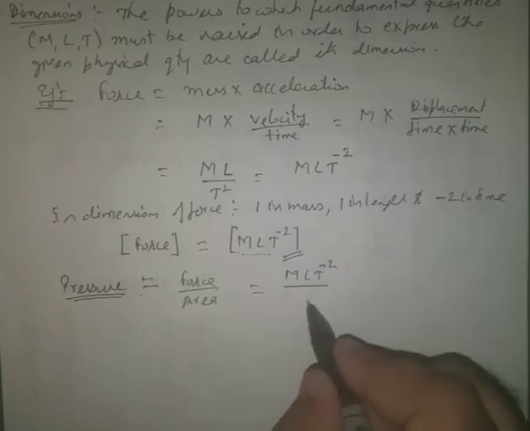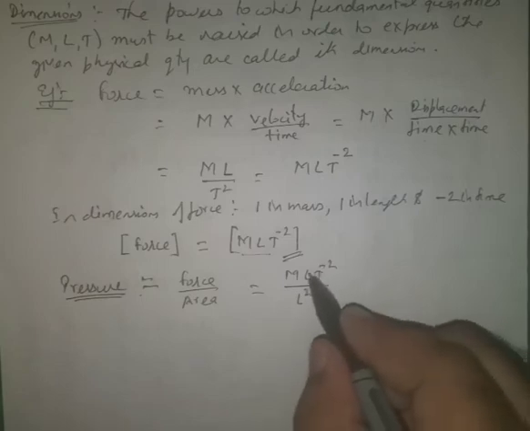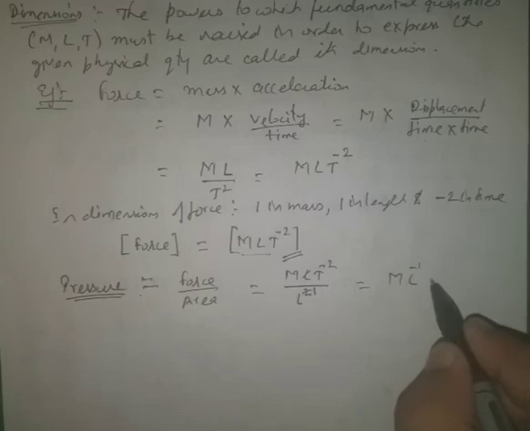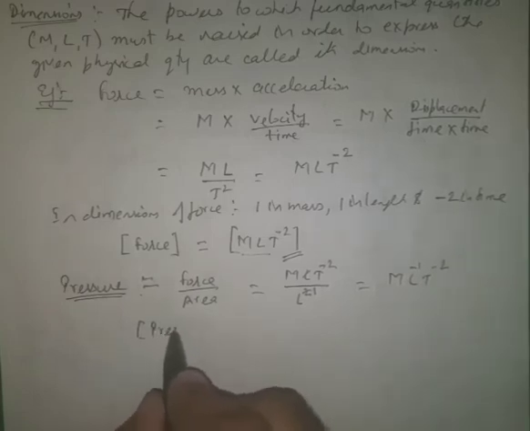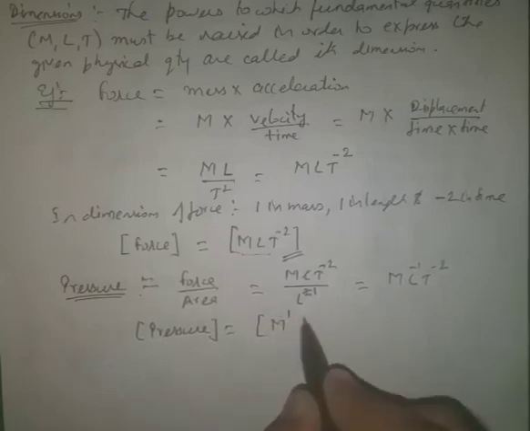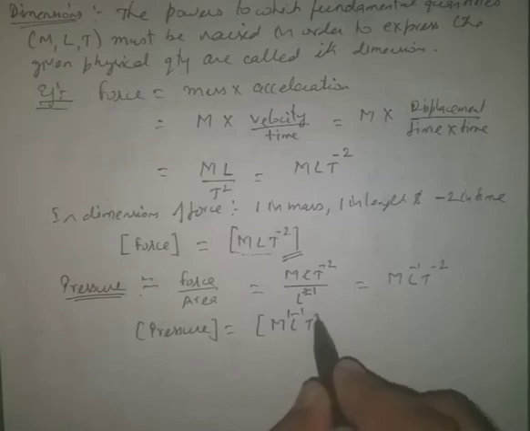Area is length multiplied by breadth, so dimensions of area are L square. So this L will get cancelled, and this can be written as M L raised to power minus 1 T raised to power minus 2. Therefore the dimensions of pressure are M raised to power 1, L raised to power minus 1 and T raised to power minus 2.